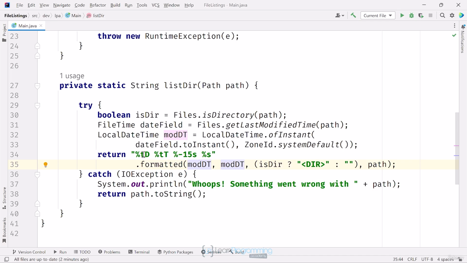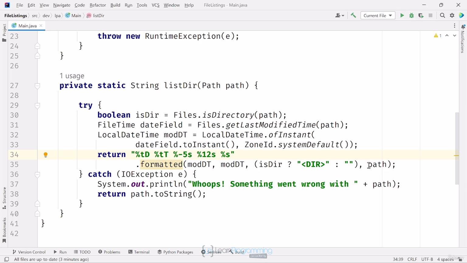Before I run this, I'll also include file size if it's a file. First, I'll change the -15 in my output to -5. This is left justifying. My datetime fields should all be the same width now, so I can adjust for just this field size. I'll add %12s after that. For the size, this is right justified and allows size a maximum width of 12.